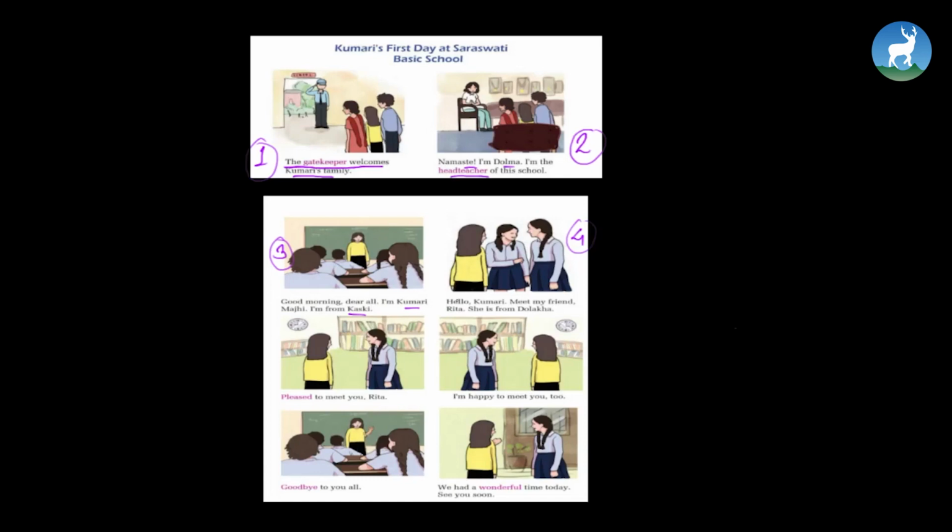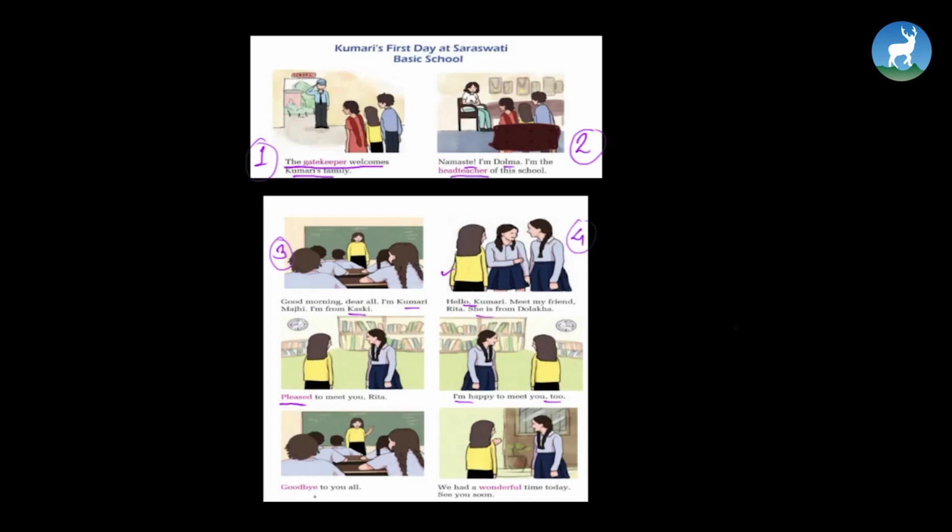Here in picture number 4, we see that Kumari is getting introduced to others in her new school. She says, "Hello, Kumari. Meet my friend Rita. She is from Dolakha." Kumari is getting new friends here. Once she gets introduced, what does she say? She says, "Pleased to meet you, Rita." Pleased means to be happy. Okay? "I'm happy to meet you too." So Rita says that she is also happy to meet Kumari.